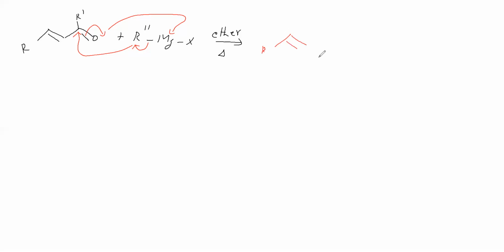This R, then here R dash, this R2 dash, OMgX. This O is making a bond with the MgX.